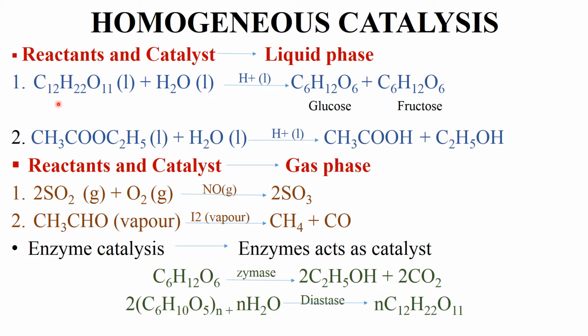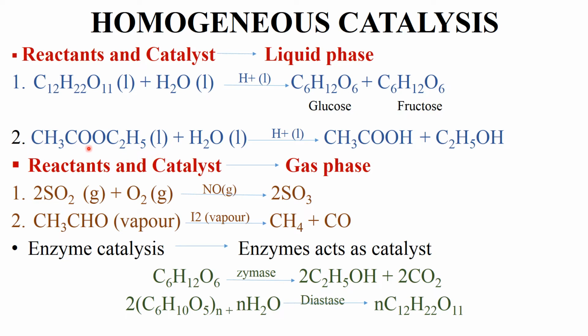These are reactants and this is catalyst. So here both the reactants are liquid and the catalyst is also liquid, thereby forming single phase or same phase. In the next example, that is hydrolysis of ethyl acetate.